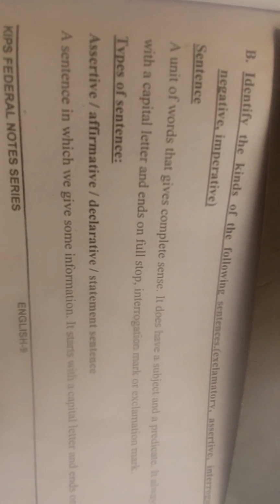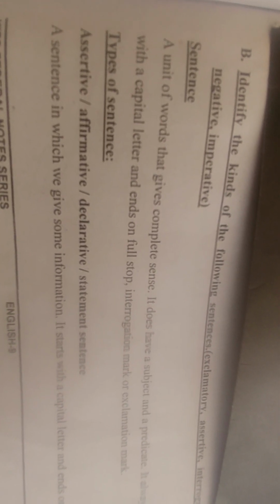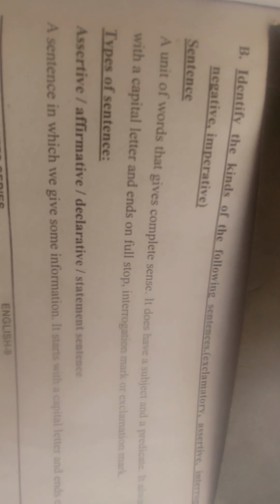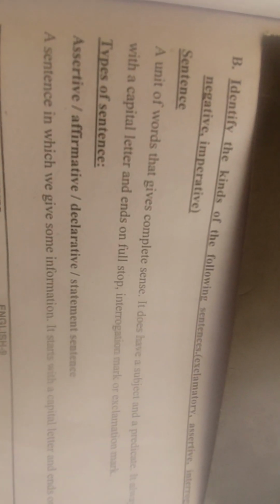Now I will explain to you the types of sentences. There are 4 types of sentences: assertive, affirmative, declarative, statement sentences. Okay, so in this lecture we will discuss only 4 types. A sentence in which we give some information. It starts with capital letter and ends on full stop. All right.